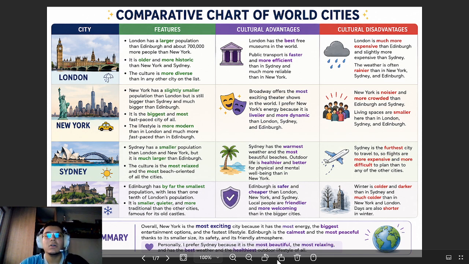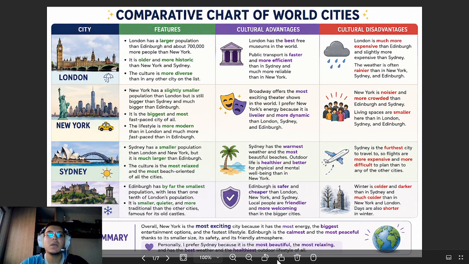Cultural advantage: it offers the most exciting theater shows in the world, and it is livelier and more dynamic than London, Sydney, and Edinburgh. Cultural disadvantage: New York is noisier and more crowded than Edinburgh and Sydney. Living spaces are smaller here than in London, Sydney, and Edinburgh.